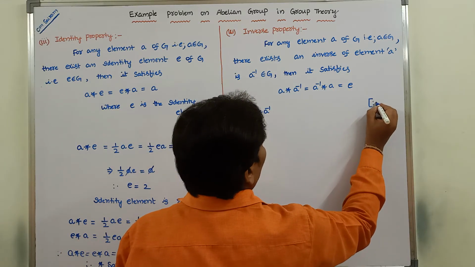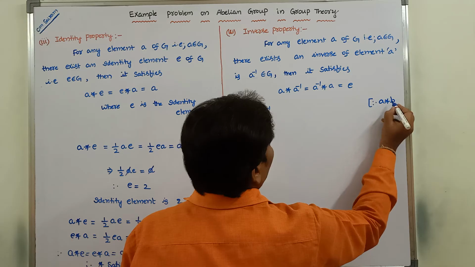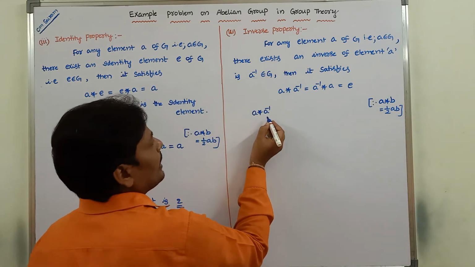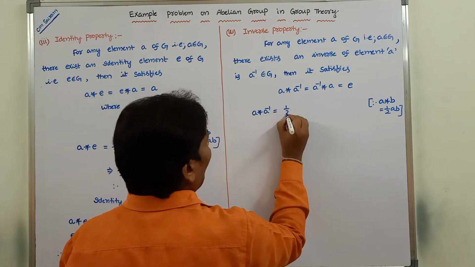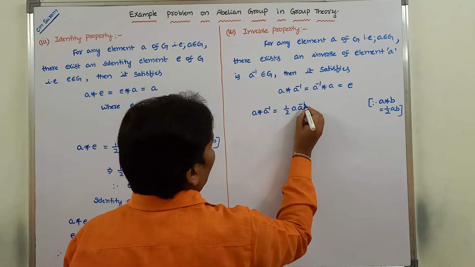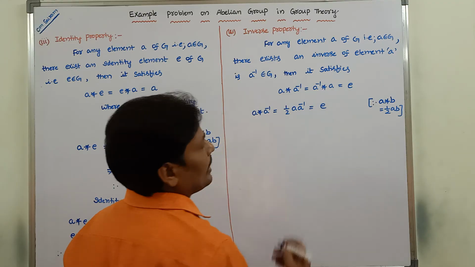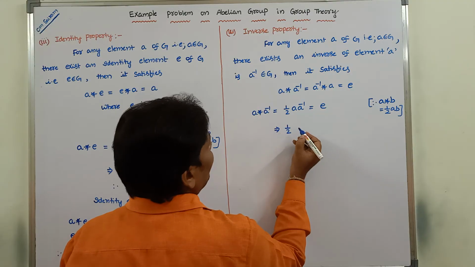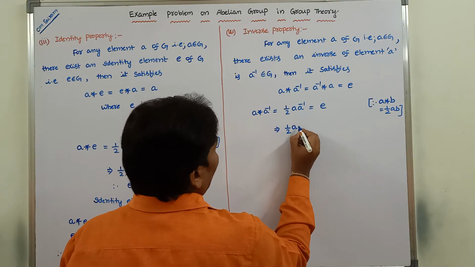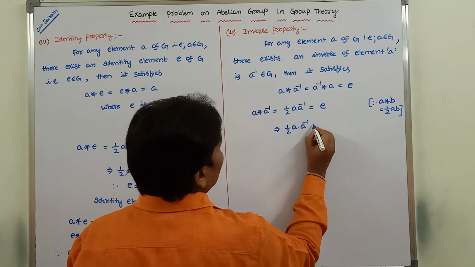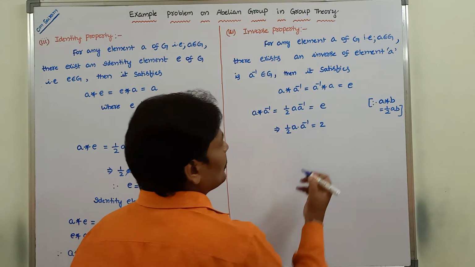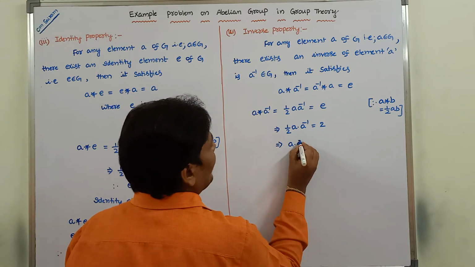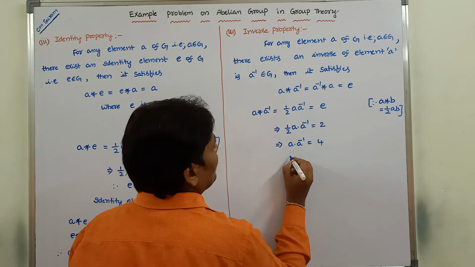So according to that, a * a inverse. Here we have to write a star b is equal to half ab. So a * a inverse is equal to half a a inverse is equal to e. Now we substitute the e value, which is 2. Now a a inverse is equal to 4.